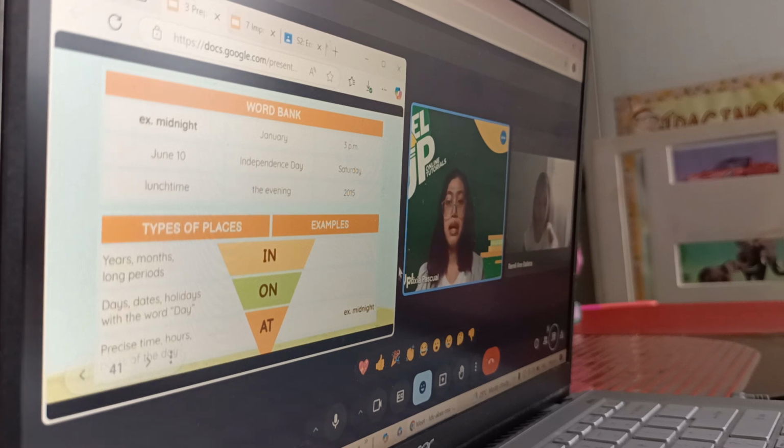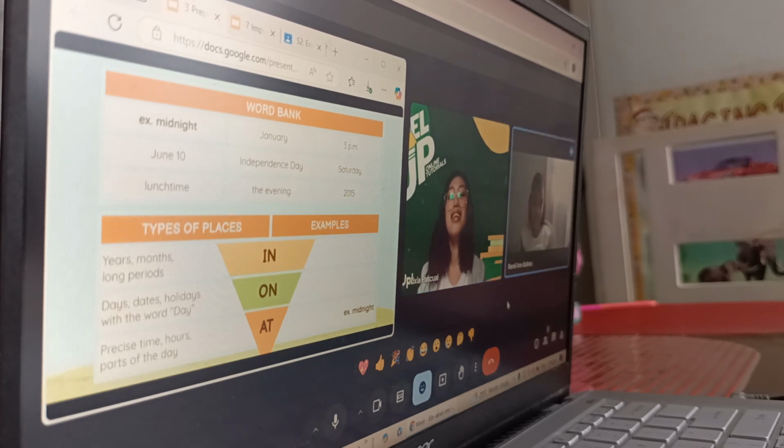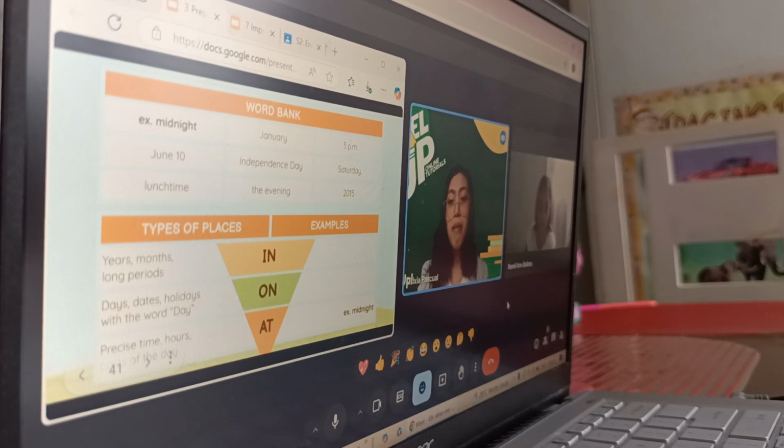How about this one? Not that one. Let me have another one. How about Christmas? Christmas Day, for example. On Christmas Day. Very good. Because Christmas is actually a holiday, just like Independence Day. How about this one? June 10. We have a number, we have an exact date, not just month alone. June 10.